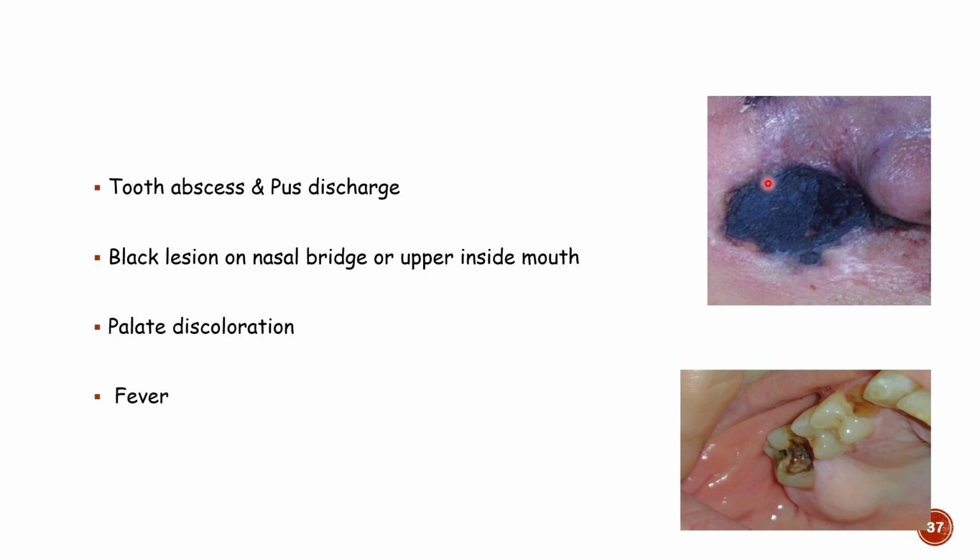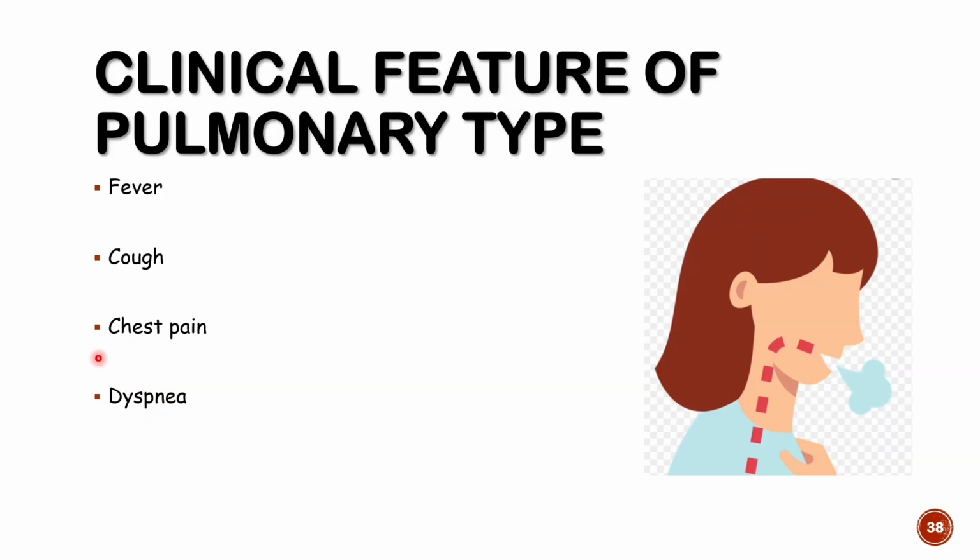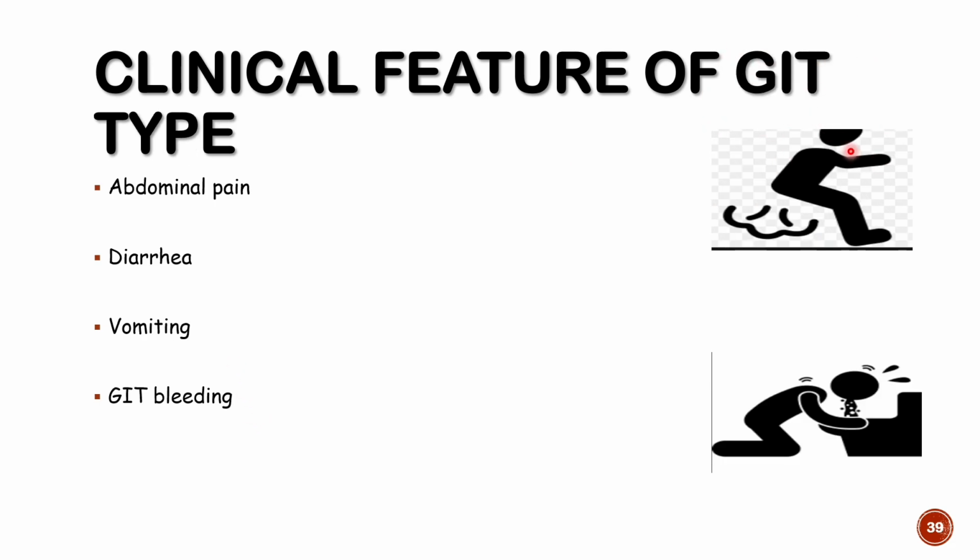You can see a black lesion here. So a black lesion can be seen on the nasal bridge or upper inside of the mouth because it's a black, tissue destructing fungus. Palate discoloration is seen if your sinuses are infected with mucormycosis. High grade fever is seen in mucormycosis. In the pulmonary type, the patient will complain of fever, cough, chest pain, and difficulty in breathing. In the GIT type, the patient will have abdominal pain, diarrhea, and vomiting.